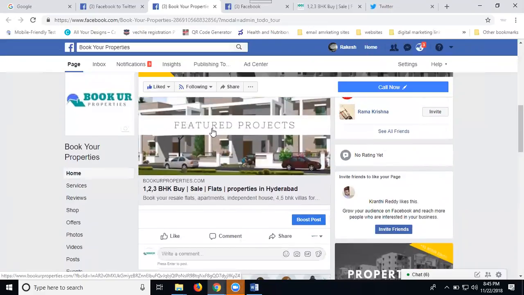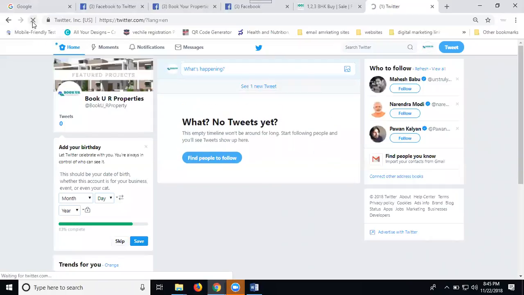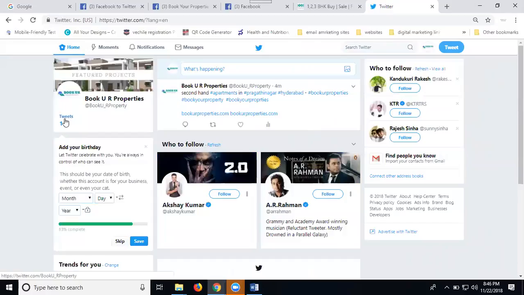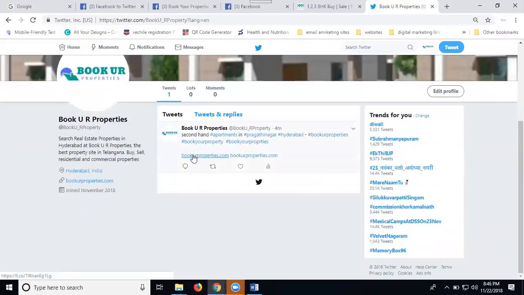Post will be done. Coming to your Twitter account, once refreshed, how many tweets? Zero tweets. Now click here. They are showing both options. Which ones? Bookyourproperties.com and bookyourproperty.com. They are showing the Facebook link or the website link. They are showing two options.